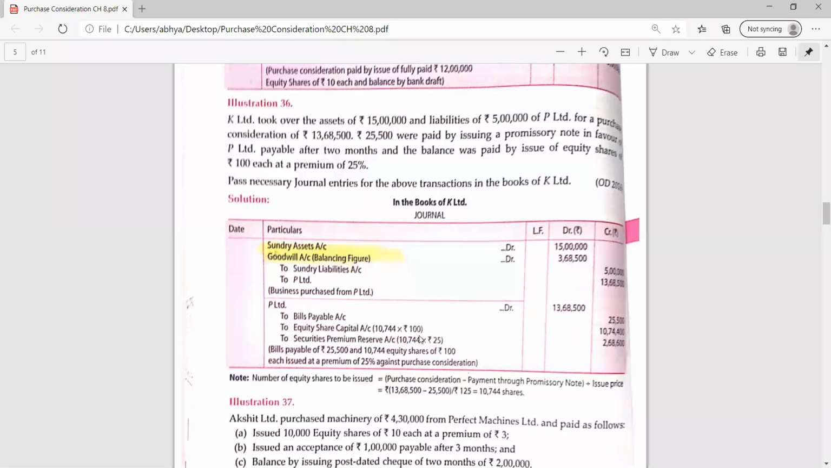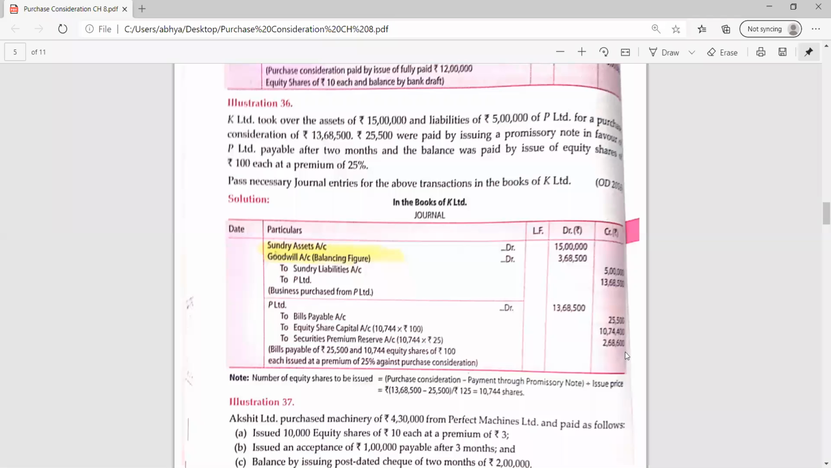Okay, so multiply with the face value. So the amount will be 10,74,400. Now the SPR, securities premium reserve, the number of shares to be issued is 10,77,744 into 25. So the amount is 2,68,600. Now the story does not end here.